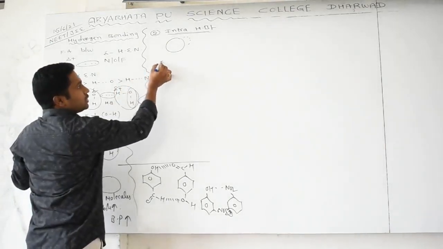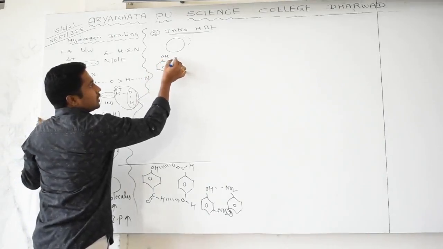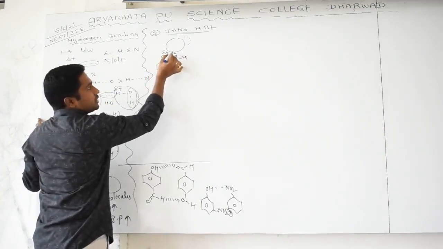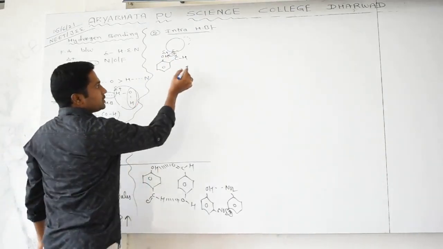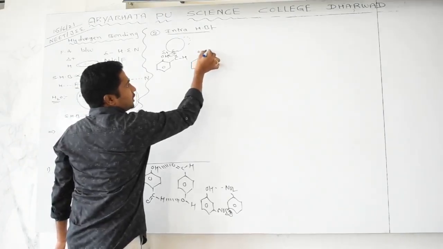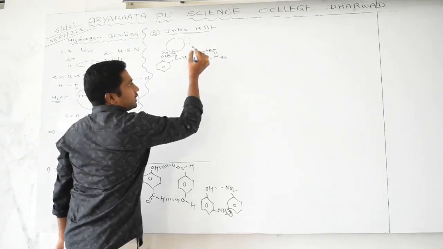Intramolecular hydrogen bonding: you can take ortho-hydroxybenzaldehyde. Here it is partially positively charged and here partially negatively charged, and you get hydrogen bonding. And we can see another example, ortho-nitrophenol, with N double bond O, like this. Here also we get hydrogen bonding.